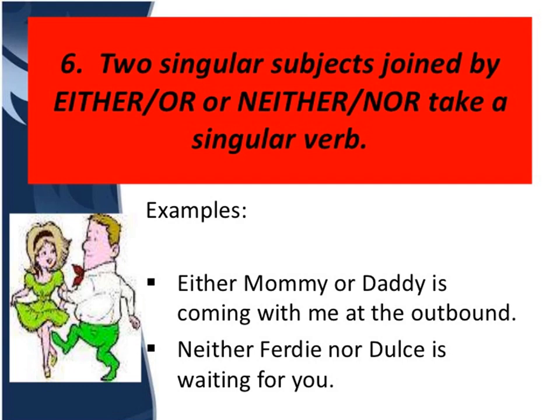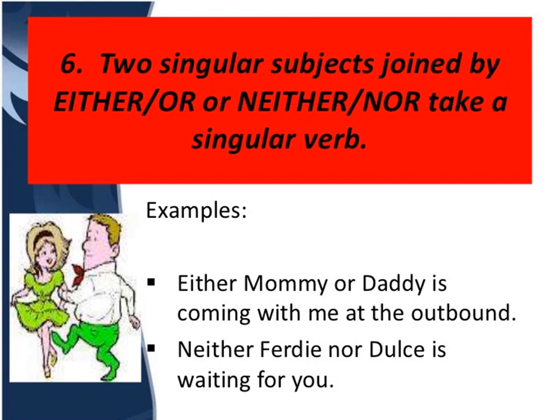Now next is, if I am joining two singular subjects with either...or or neither...nor, then they will take a singular verb. For example, "Either mommy or daddy is coming with me at the outbound." That means if two singular subjects are joined by either...or or neither...nor, then in that case we will be taking a singular verb. The previous rule, you might be confused.